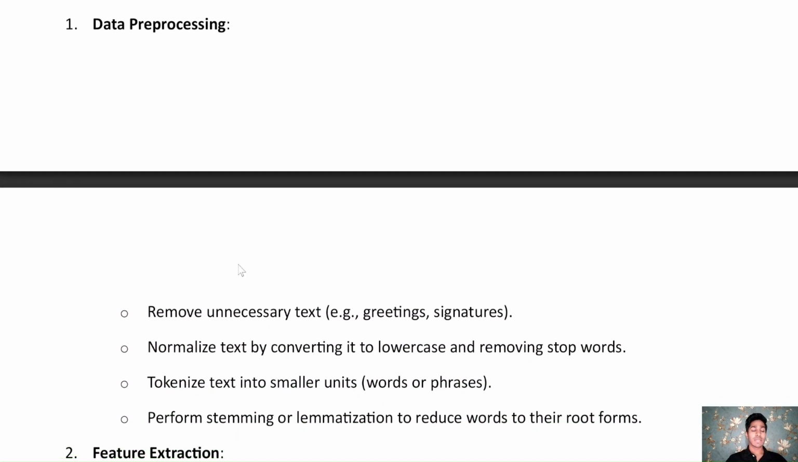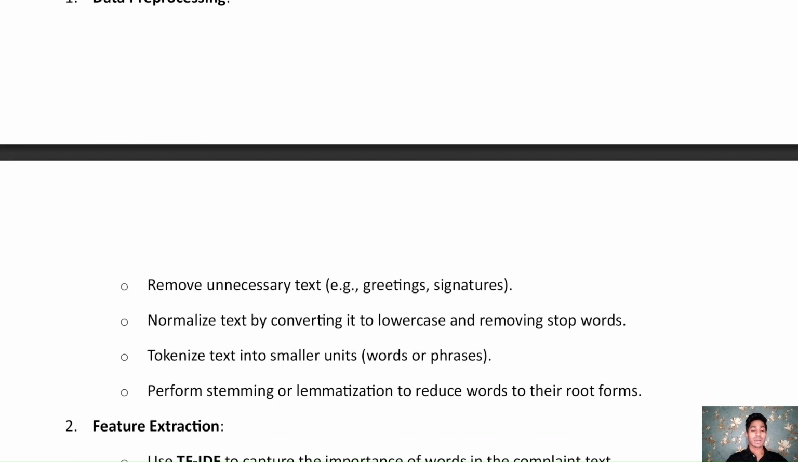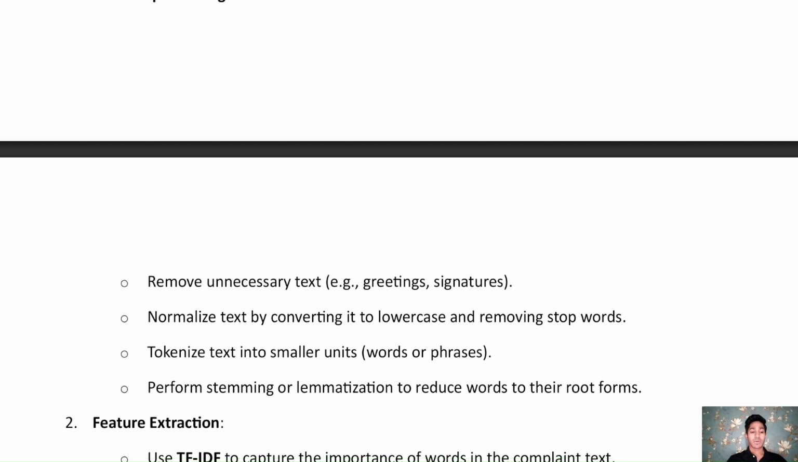In data pre-processing, we remove unnecessary text such as stop words, greetings, signatures. Stop words include words such as of, the, which are irrelevant to us. Then we normalize the text by converting it into lowercase or removing stop words, which I just discussed. And then we tokenize text into small words. Tokenize means breaking a sentence into smaller words.